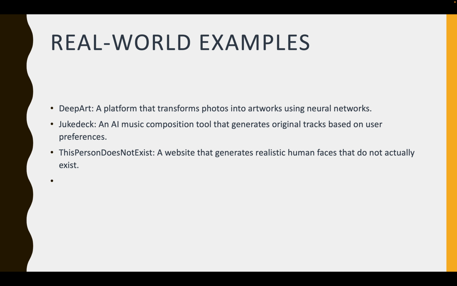Real world examples. There are different examples across which generative AI is used nowadays, like Deep Art, Jukedeck, and This Person Does Not Exist. Deep Art is a platform that transforms photos into artwork. Similarly, Jukedeck is used for music composition, and it generates original tracks based on user preferences. And This Person Does Not Exist is a website that generates realistic human faces that do not actually exist.